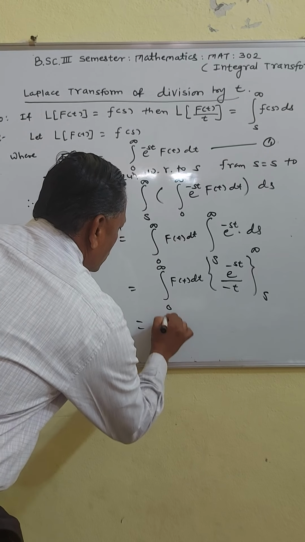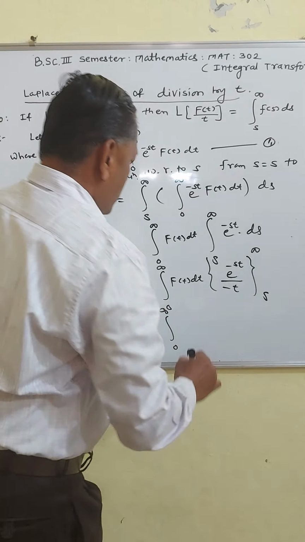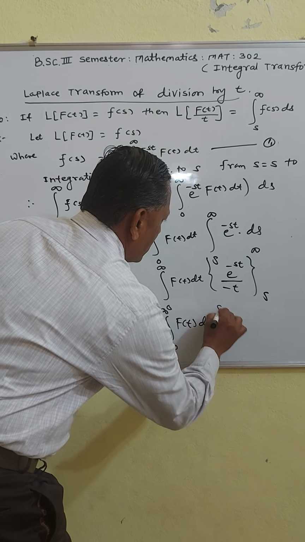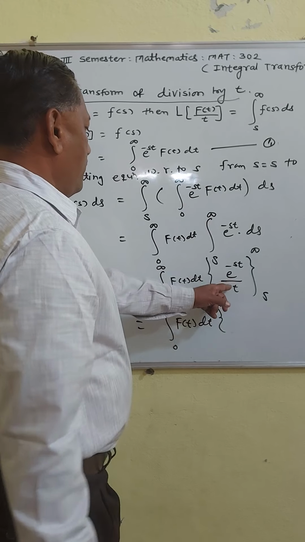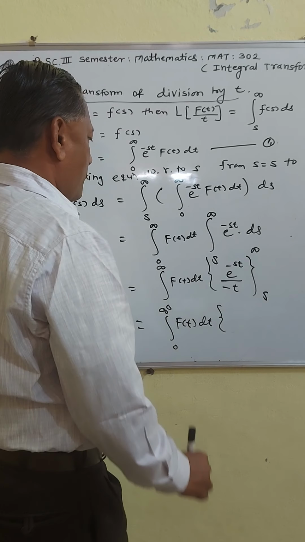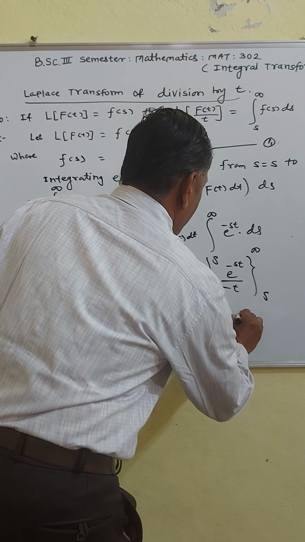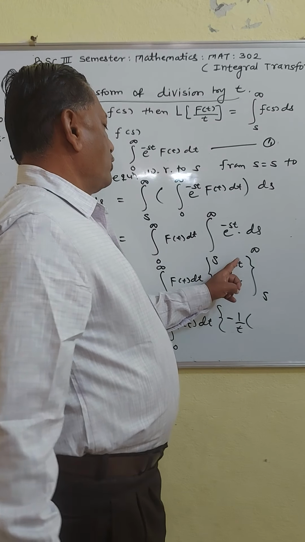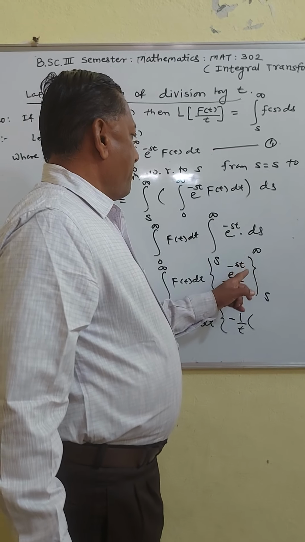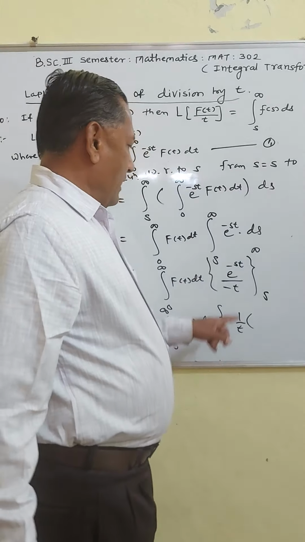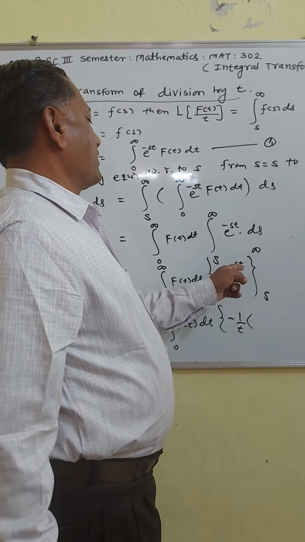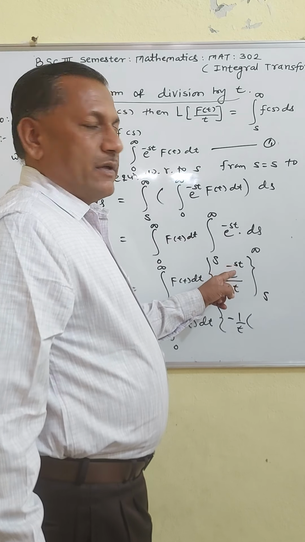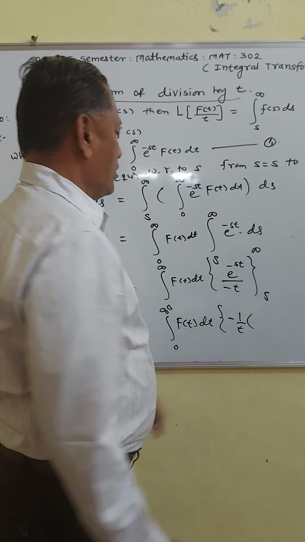So is equal to integration going from 0 to infinity f of t dt, minus 1 upon t. Now limit of e raised to minus st as s is equal to infinity: 1 upon e raised to st, 1 upon e raised to infinity. E raised to infinity means infinity, and 1 upon infinity means 0.